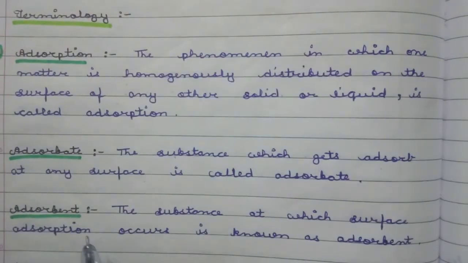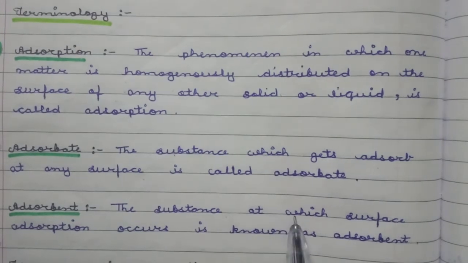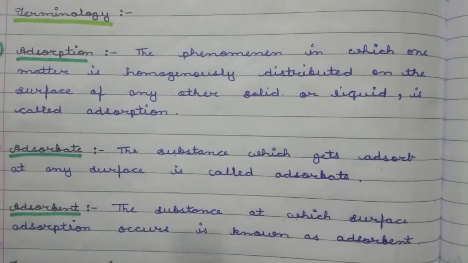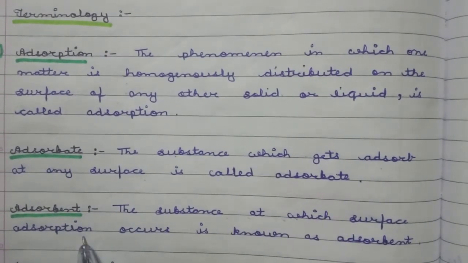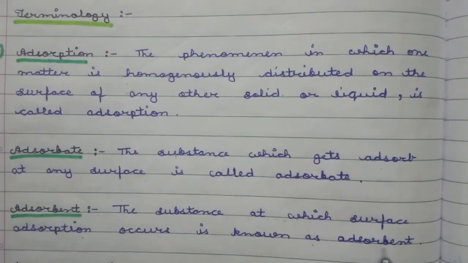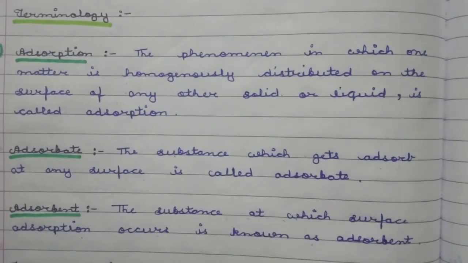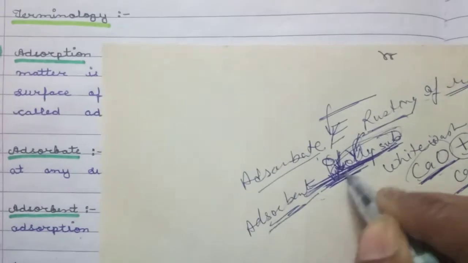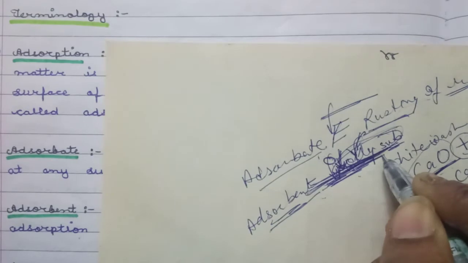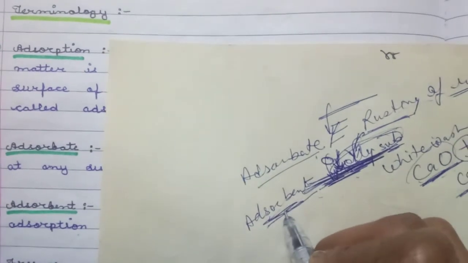Okay, adsorbent, the substance at whose surface adsorption occurs, is known as adsorbent. Clear? Now there are some free vacancies, or we can say some active sites on the surface of the adsorbent.